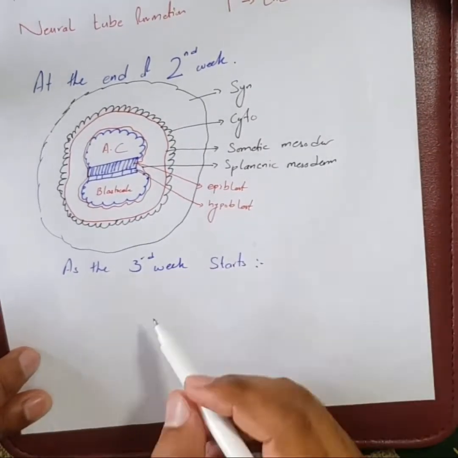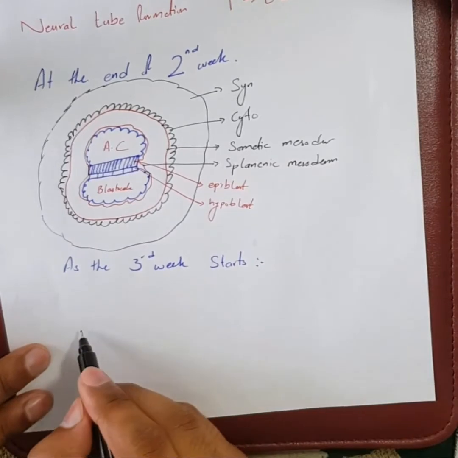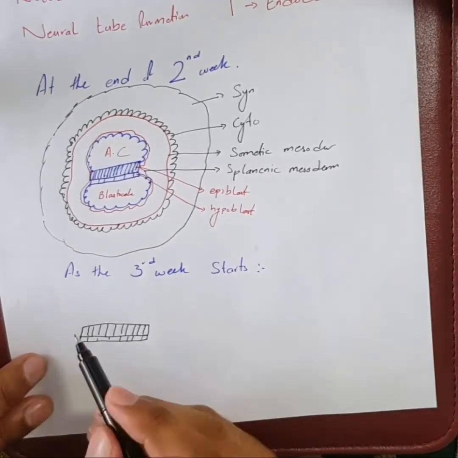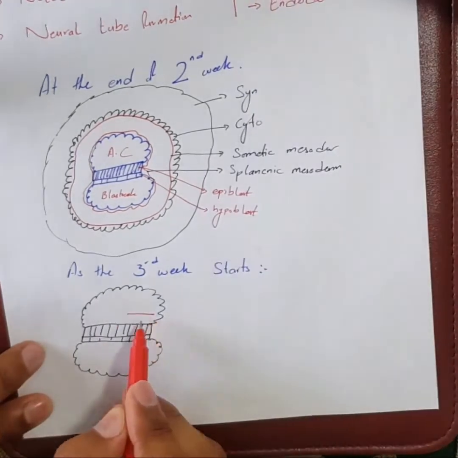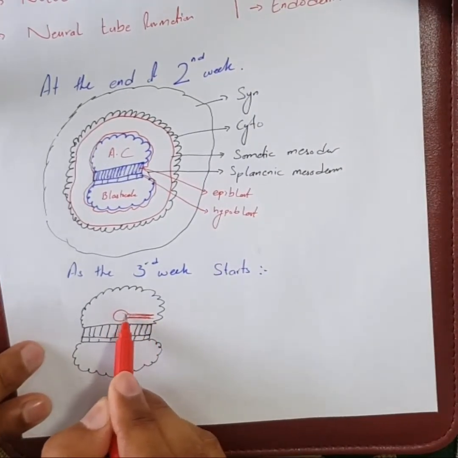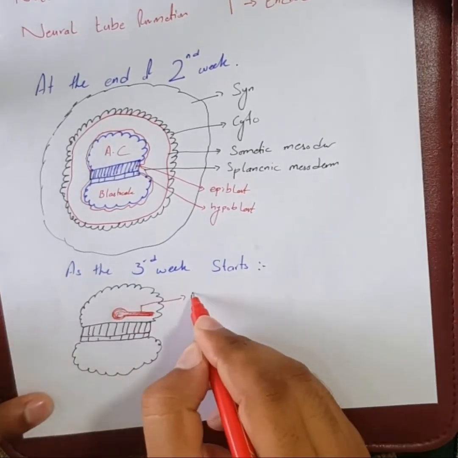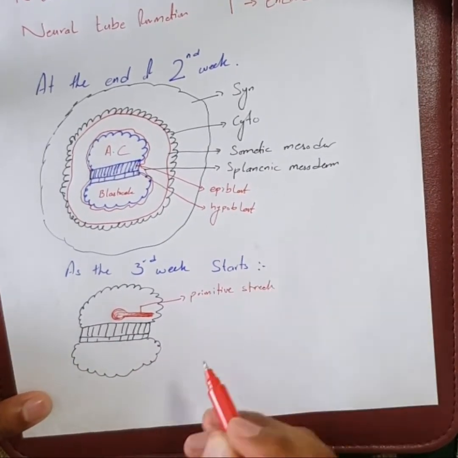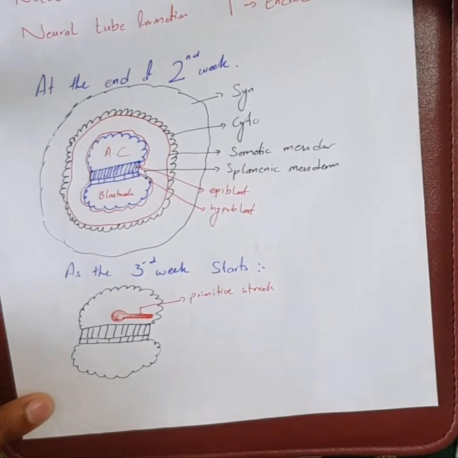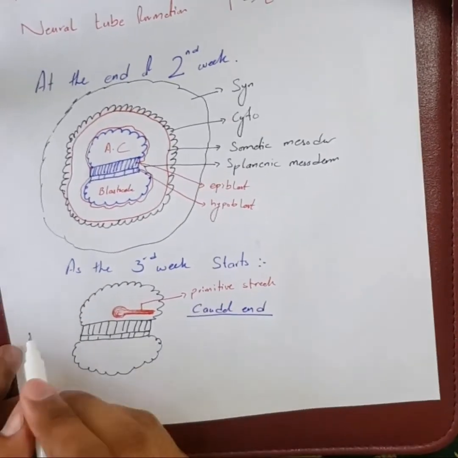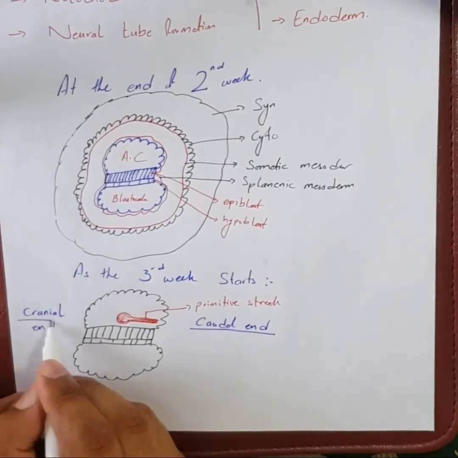As the third week of development starts, the process which occurs is gastrulation. Gastrulation is the process by which the 3 germ layers are formed. First of all, a primitive streak is formed as a groove or depression on the surface of the embryonic disc. And with the formation of this primitive streak, it is now possible to recognize the caudal end and the cranial end of the embryo, as the primitive streak is always formed from the caudal to the cranial end.